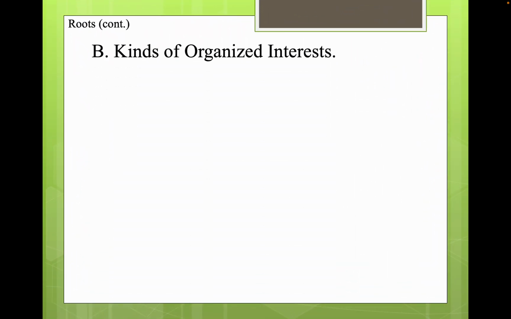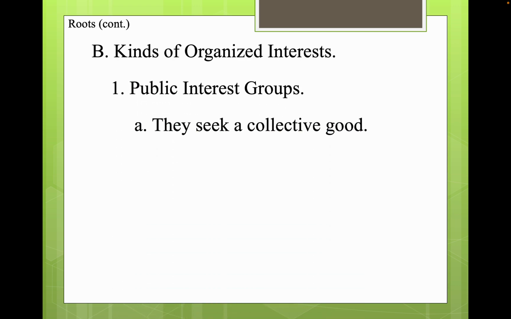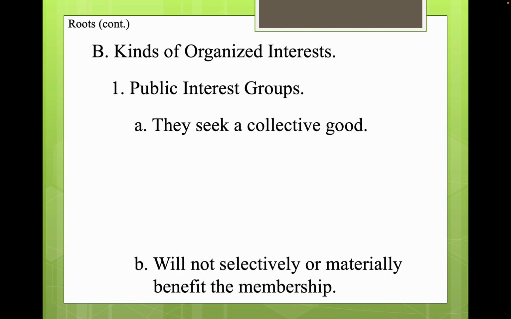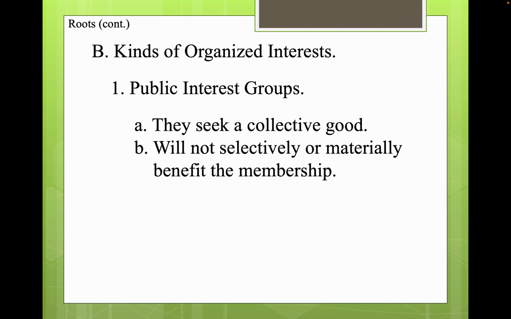Right? Kinds of organized interest. Well, there are public interest groups. All right. And public interest groups are seeking a collective good, maybe to clean up the environment, to reduce pollution, to get a stop sign in at an intersection because a lot of people are getting killed there because of bad driving or it's dangerous. Those are all public interest groups. All right. The thing about public interest groups, they do not selectively or materially benefit from the membership. Everybody is supposed to benefit whenever they reach a goal.